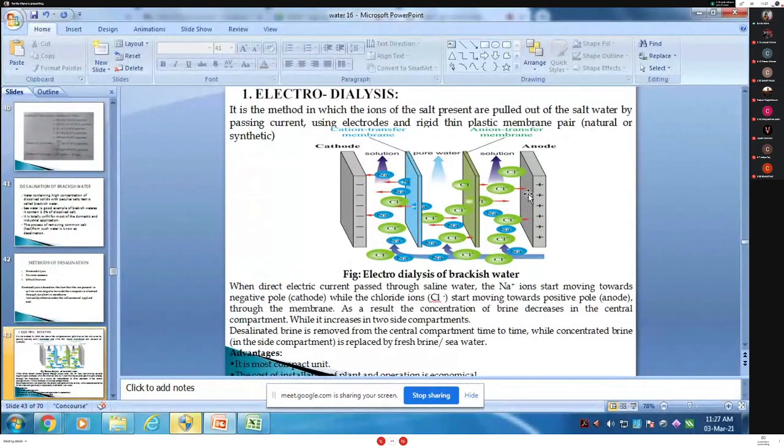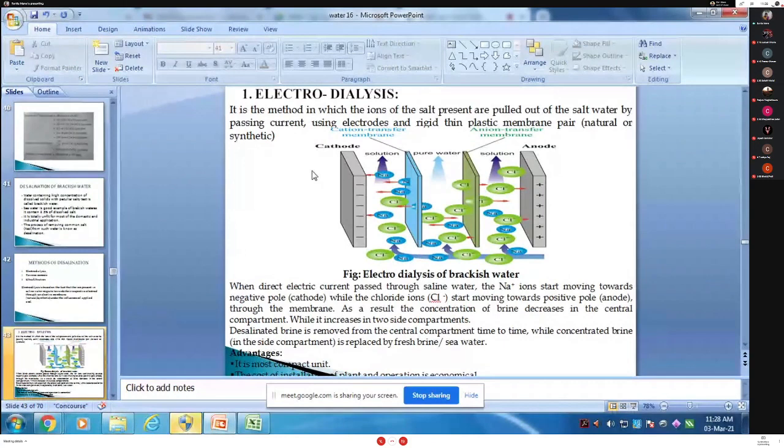The anode, which has a positive charge, is placed near the anion selective membrane, which has the negative Cl. We will take the example of NaCl. And the cathode, having a negative charge, is placed near the cation selective membrane. The green one is the anion selective membrane and the blue one is the cation selective membrane. Is it clear to everyone?